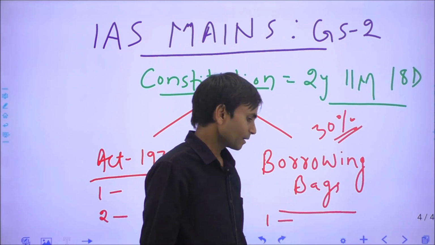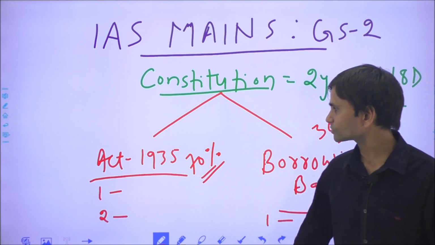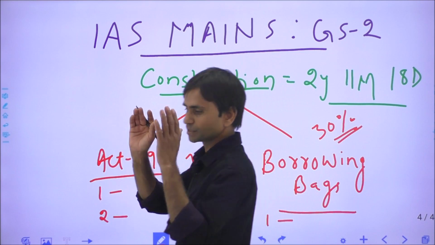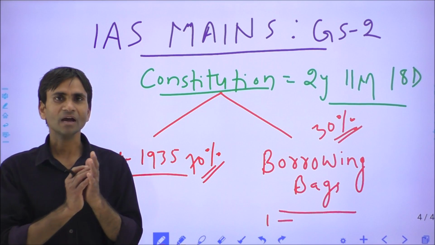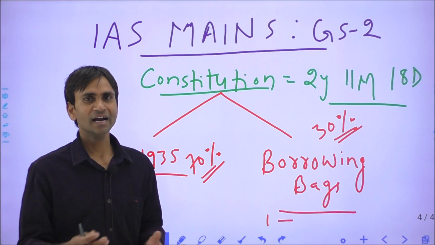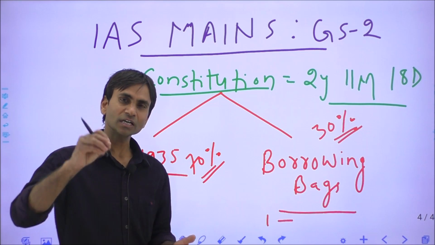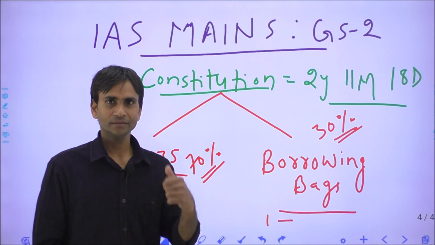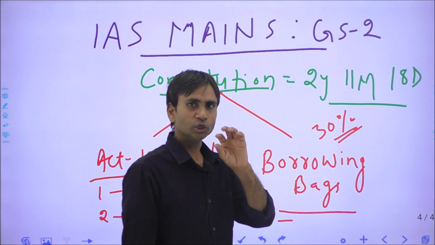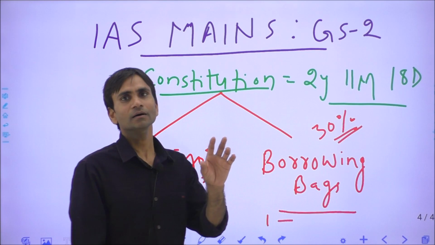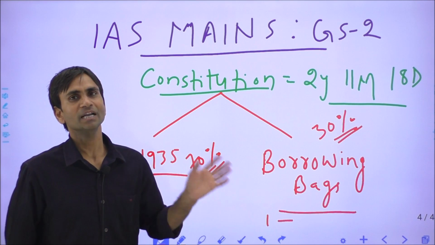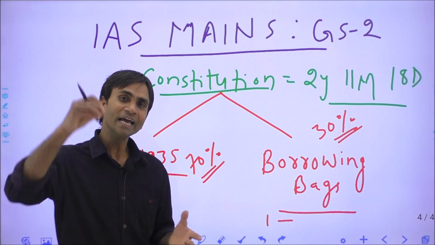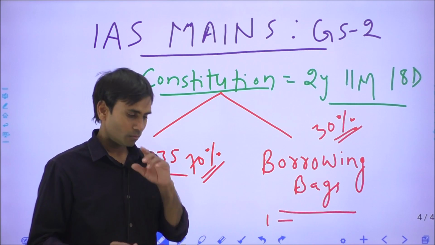For example, we have adopted the parliamentary system from the UK or Britain, but so many features in the parliamentary system are indigenous and have their origin in Indian circumstances, just like zero hour. Zero hour is a part of the question hour session in the Indian parliament, and zero hour is not a part of the British parliamentary system; it is an Indian invention.